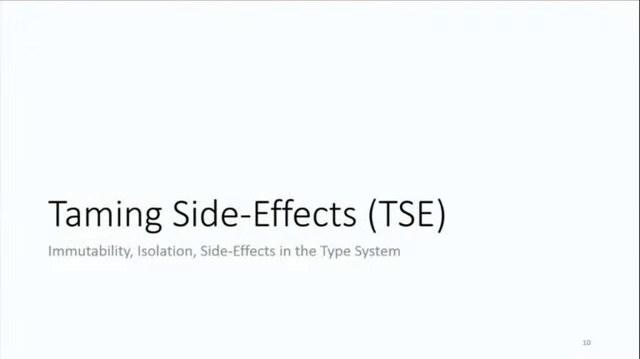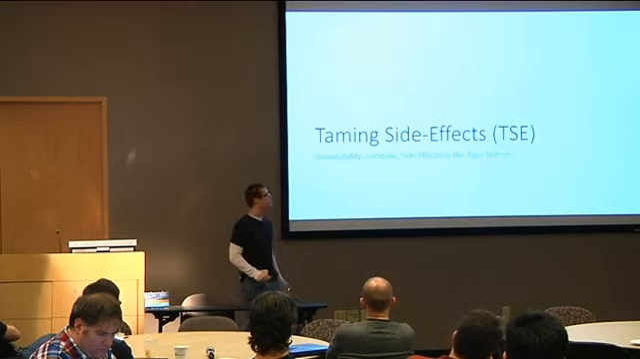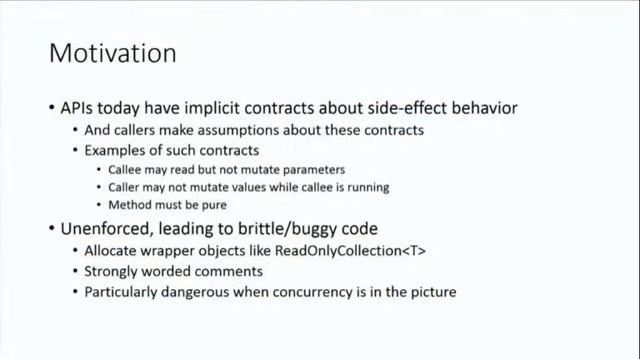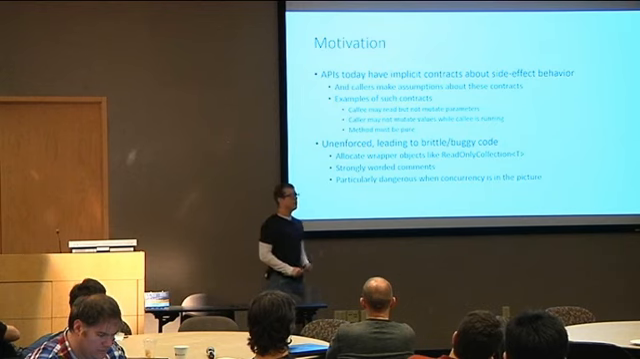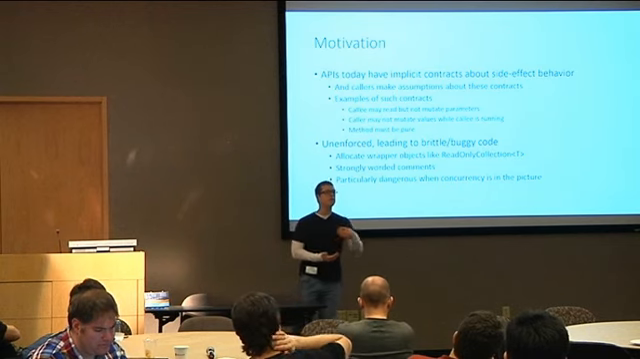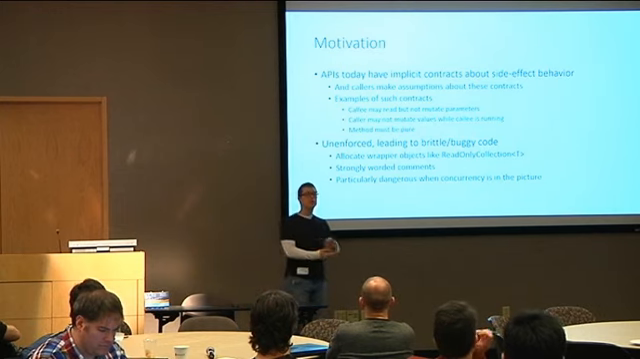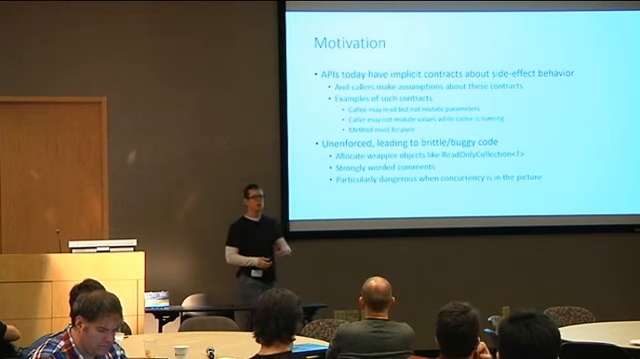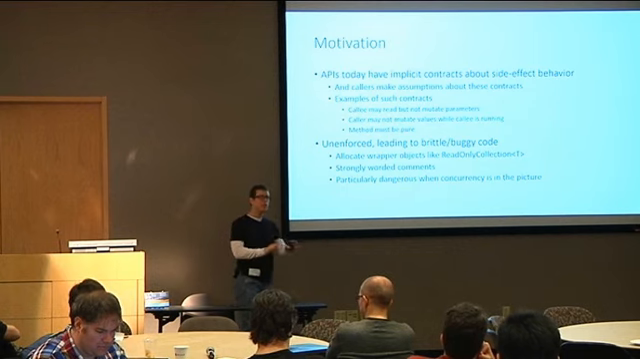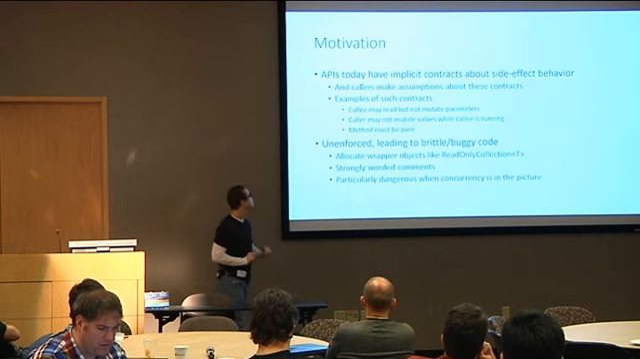So another big thing that we've done in System C# is what we call taming side effects, or TSE for short. Our main motivation here is that APIs today have tons of implicit side effects about their data. APIs basically want you to be able to read from my data but not write to it. Or while I'm running, the caller can't write to my data. For instance, while the sort method on List of T is running, it'd be really bad if the caller decided to do things like clear the list or add items. It'd kind of break the sort method.